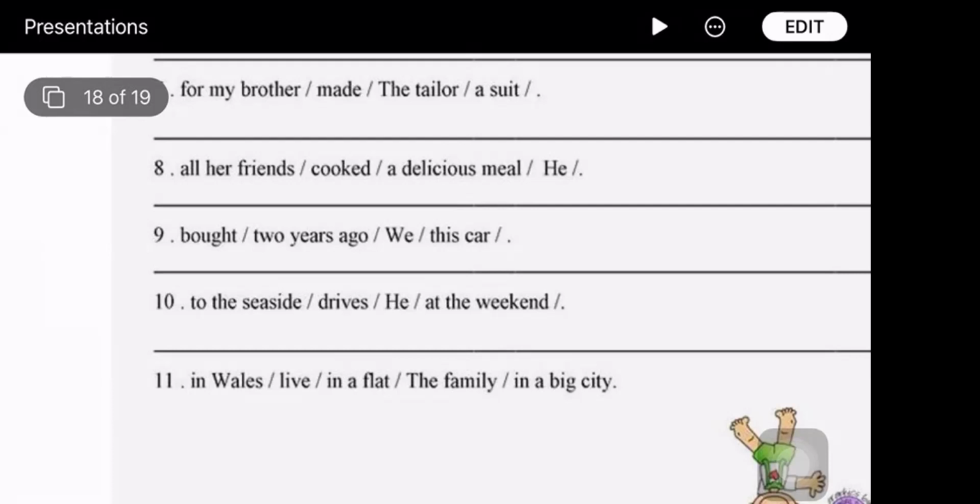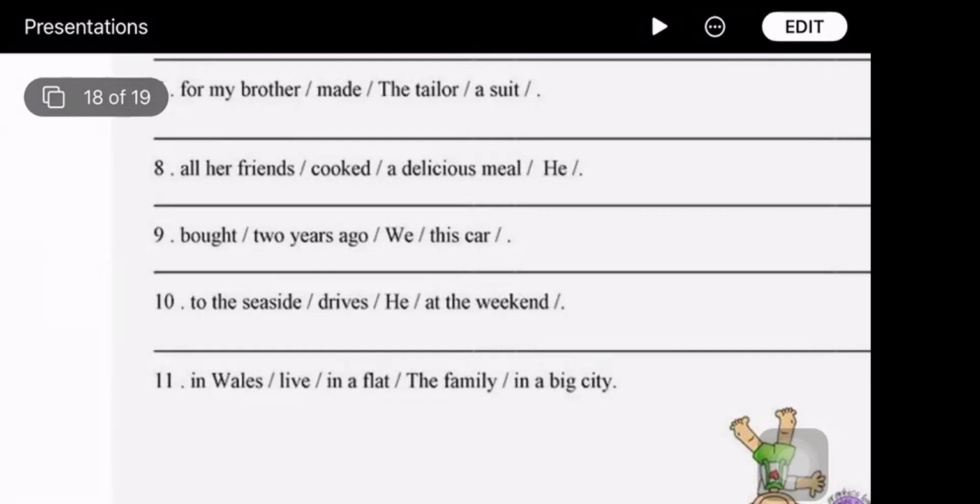Okay. But there are two: the indirect object and the direct object. He cooked a delicious meal, so that is the direct object, a delicious meal. Before that comes the indirect object. So he cooked all his friends a delicious meal. Okay. What about number 9?